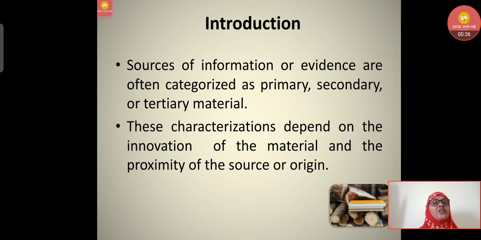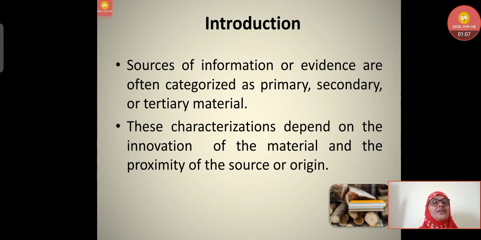Sources of information or evidence are often categorized as primary, secondary or tertiary material. Now, what is people as resources? That means whatever sources of information we need, we get from the people. That is, sources of information or evidence we get from human beings. These are categorized as primary, secondary and tertiary.